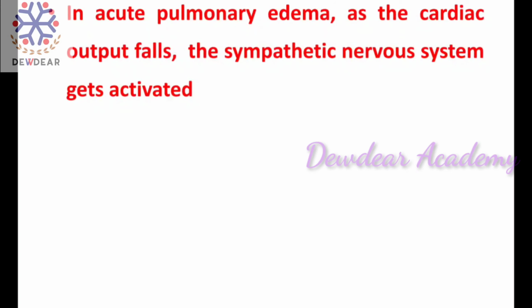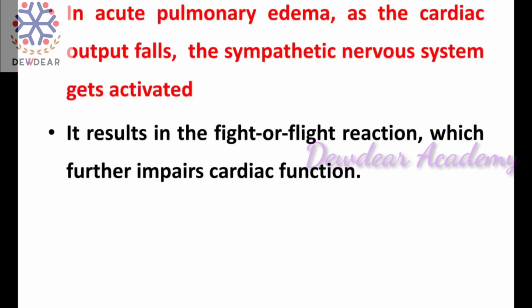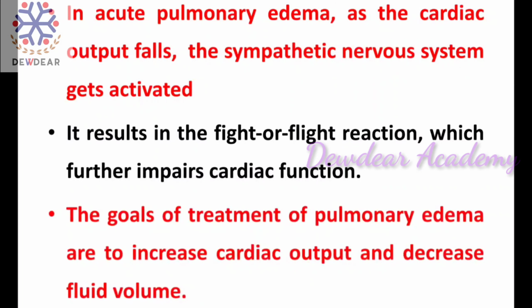So in case of acute pulmonary edema, as the cardiac output falls, the sympathetic nervous system gets activated and it results in a fight or flight reaction that further impairs the cardiac function. So help the patient to relax in order to promote oxygenation, to control the bronchospasm and to enhance the myocardial contractility. So reducing anxiety is the first important action in patients with acute pulmonary edema. And also the goals of treatment for pulmonary edema are to increase the cardiac output and decrease the fluid volume.